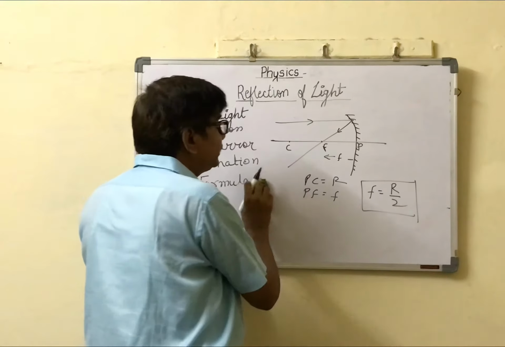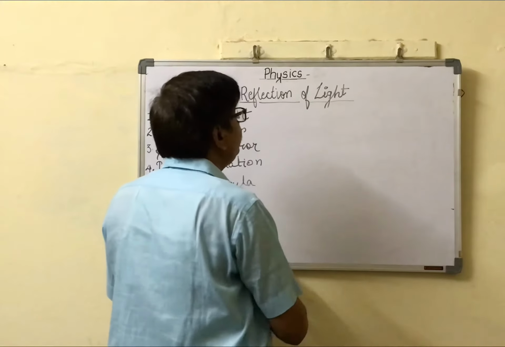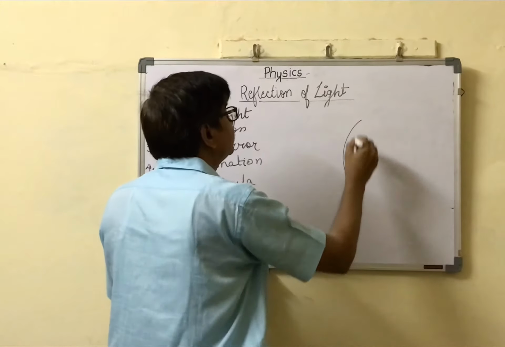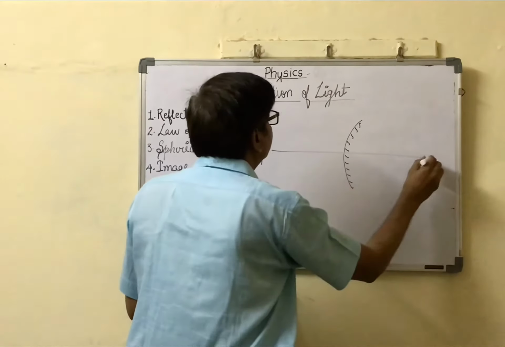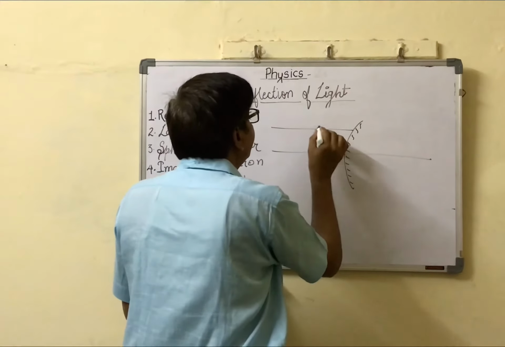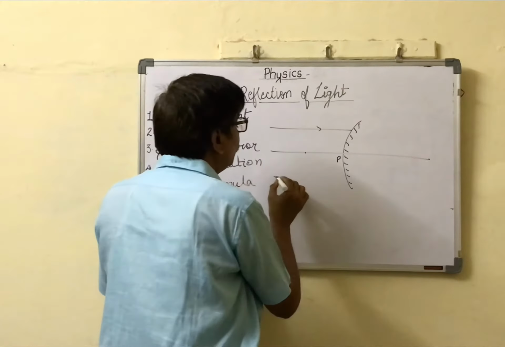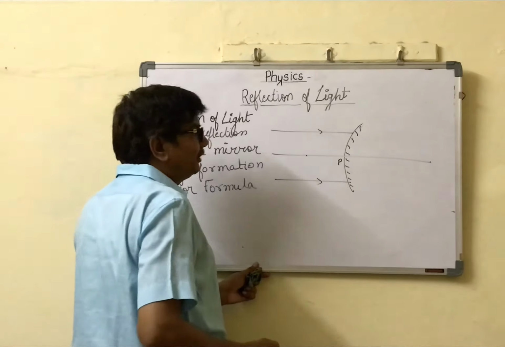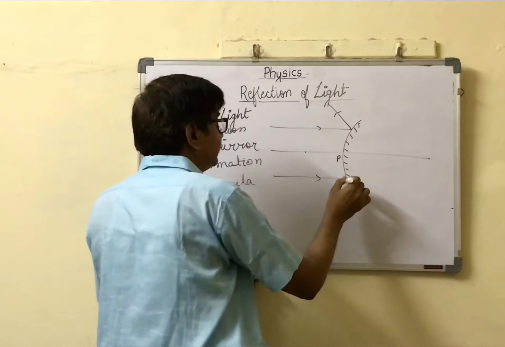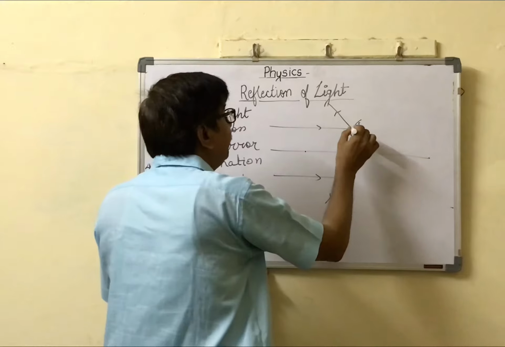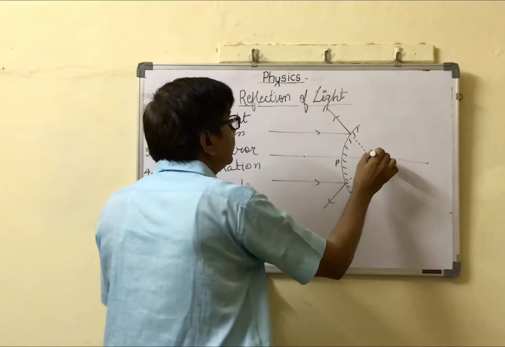Now in the convex mirror, this is a convex mirror. A ray parallel to the principal axis, and this is also a ray parallel to the principal axis, reflect and appear to meet, not actually meet, only appear to.